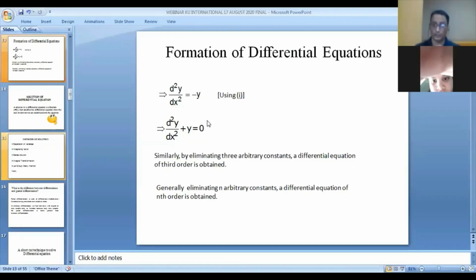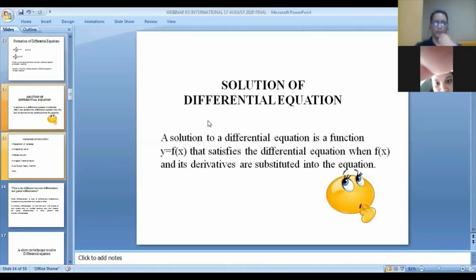Now, my next slide is the solution of a differential equation. What do you mean by the solution of a differential equation? A solution to a differential equation is a function y is equal to f(x) that satisfies the differential equation when f(x) and its derivative are substituted into the equation. In this way we can find the solution of a differential equation.